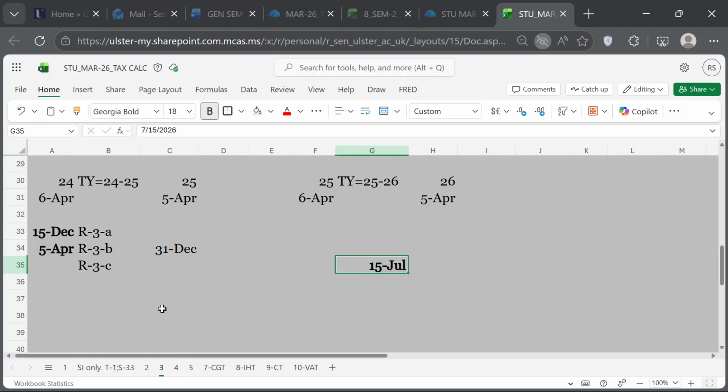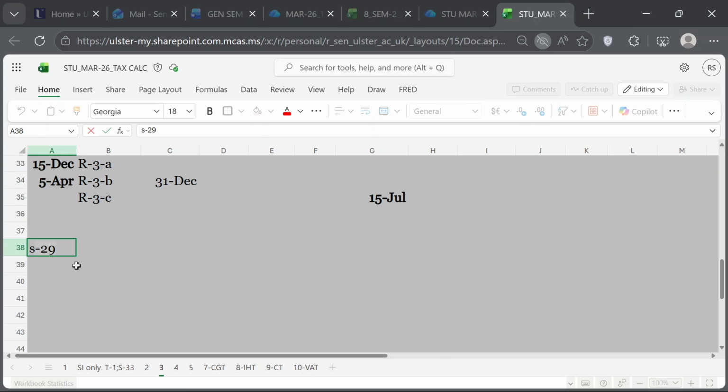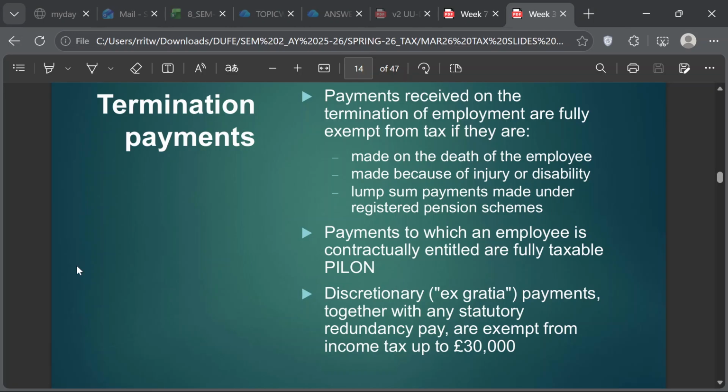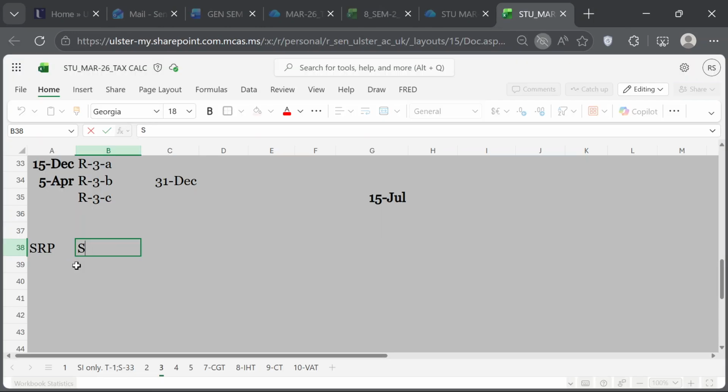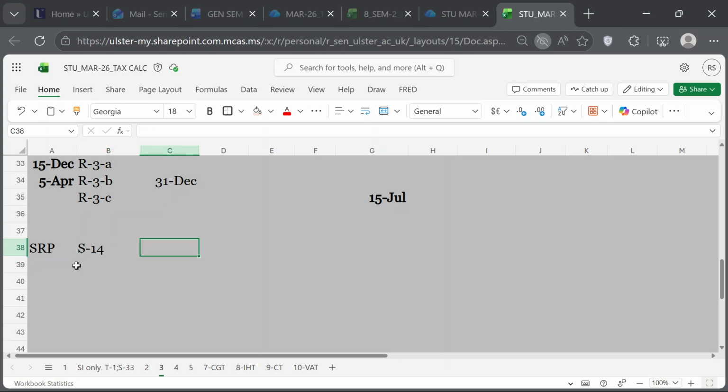This is under employment income. So let's do SRP, and this is slide 14, right? Slide 14, SRP. Now what's the problem? Here she got how much? SRP, she got 3450. Okay, so SRP, this is from which year? We can give the reference of the problem also. What is the problem reference? Which year is the question from?